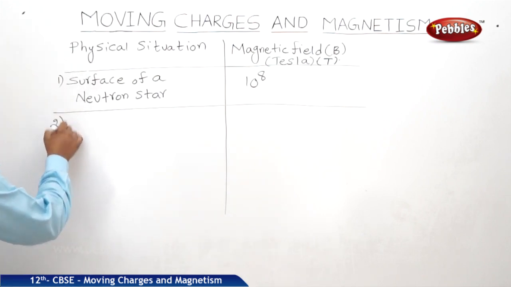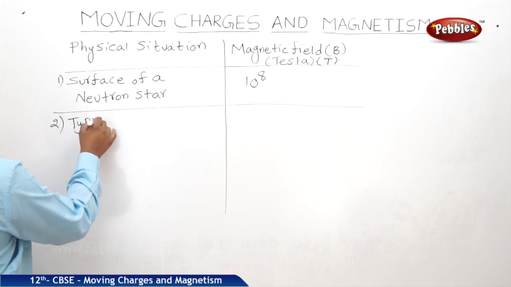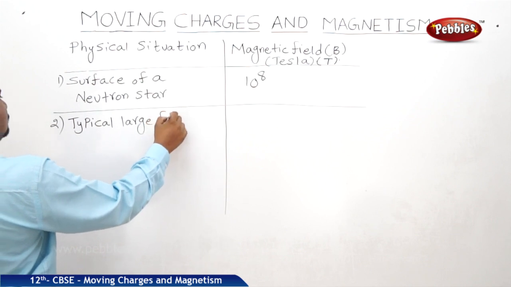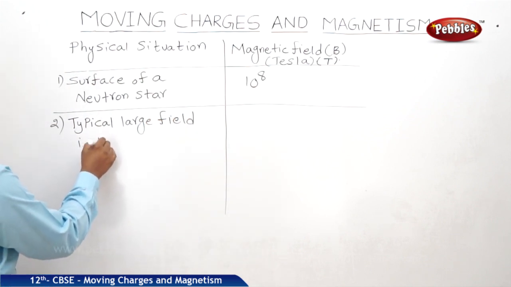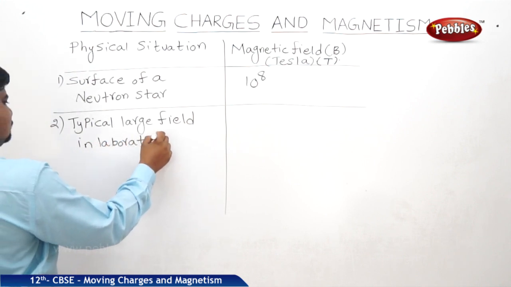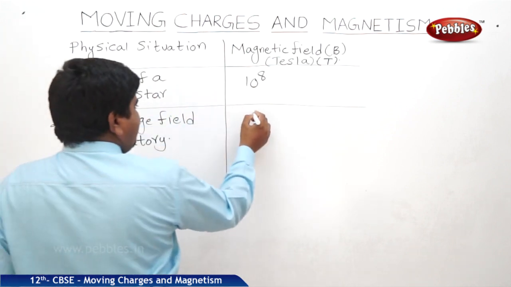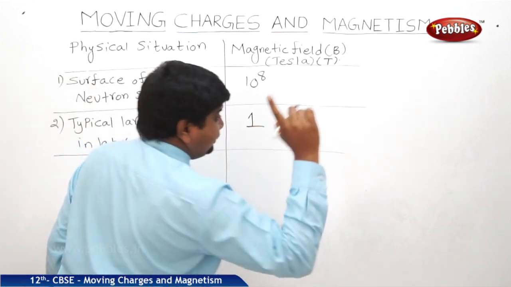So second one, a typical large field in a laboratory. A typical large field which is located in a laboratory, its magnetic field strength will be 1 Tesla, exactly 1 unit.